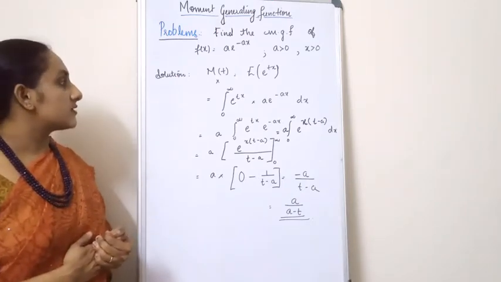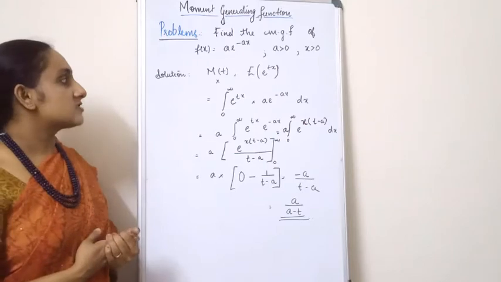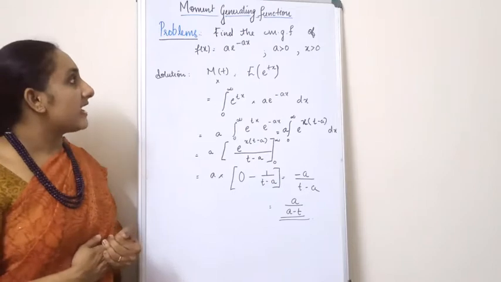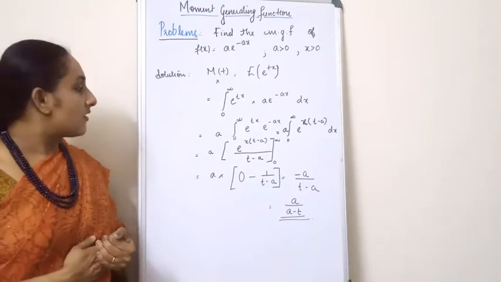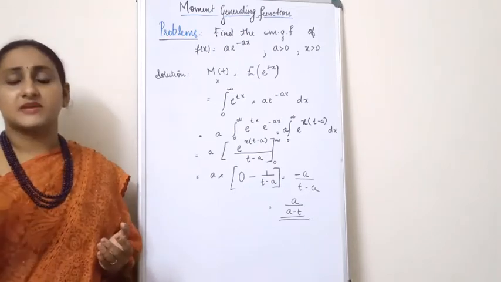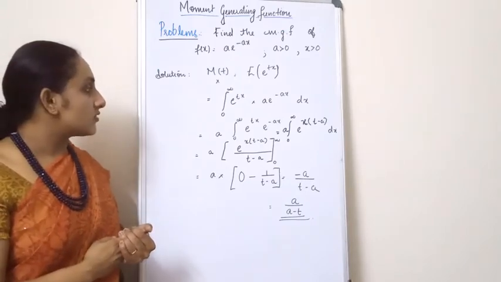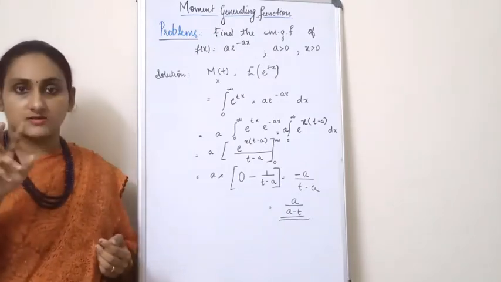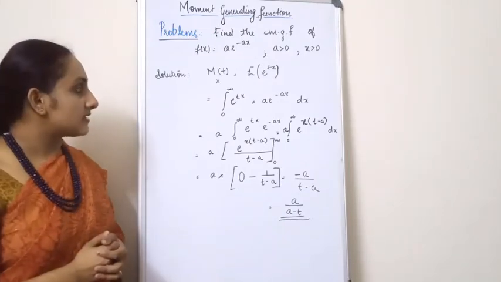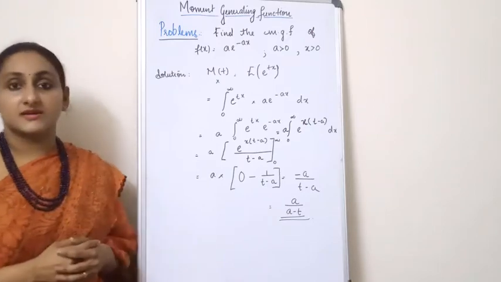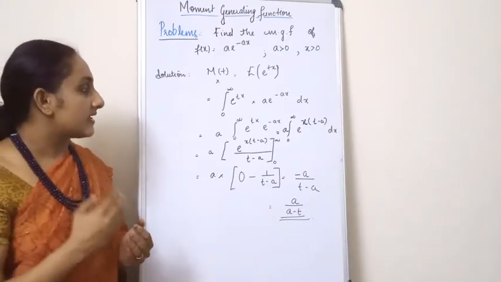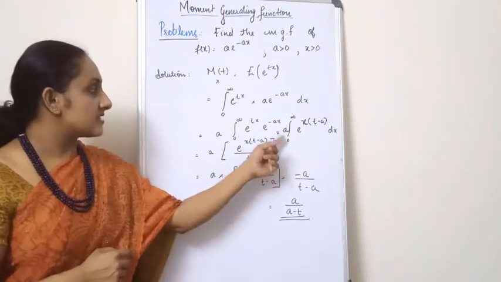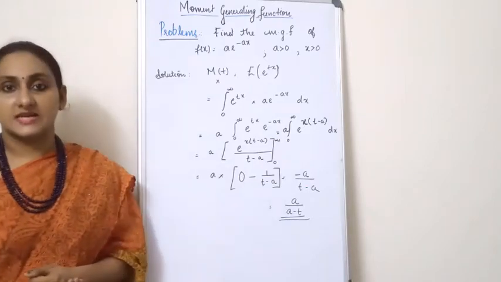So that is equal to integral 0 to infinity e raised to tx multiplied by the function f of x. f of x here is given by a into e raised to minus ax dx, which is equal to, since a is a constant, I am taking the constant outside, and the integral 0 to infinity e raised to tx, e raised to minus ax. Here I am going to club the e raised to terms. The common term here is x, so I take x outside, and I get e raised to x into t minus a dx. That is, a into integral 0 to infinity e raised to x into t minus a dx.